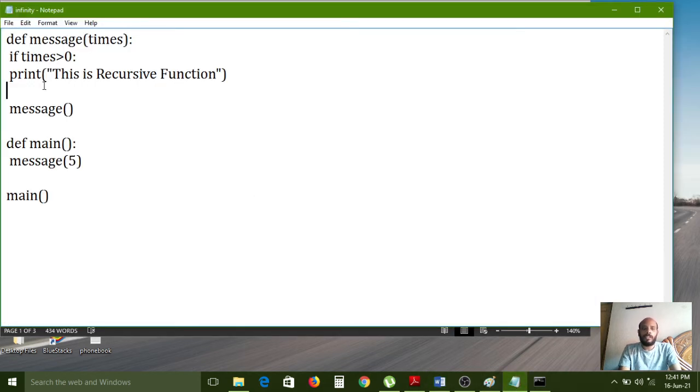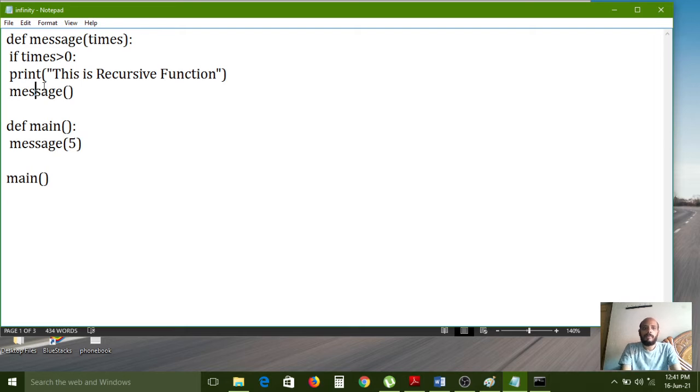So one execution is over now. After that, message times minus 1. Carefully observe: message, in between the brackets, I have passed the number 5. While executing, it will check that the message function is available, so times is replaced with 5.